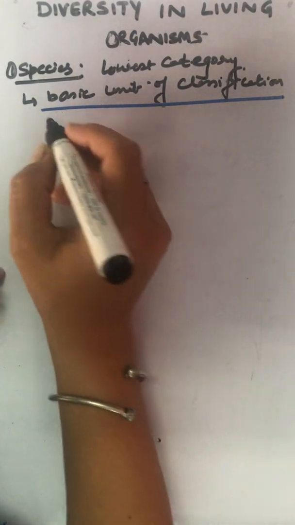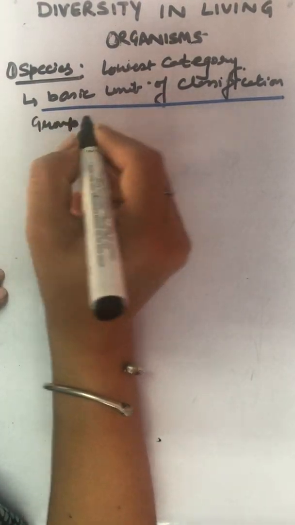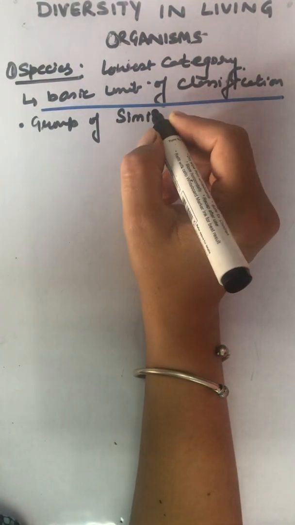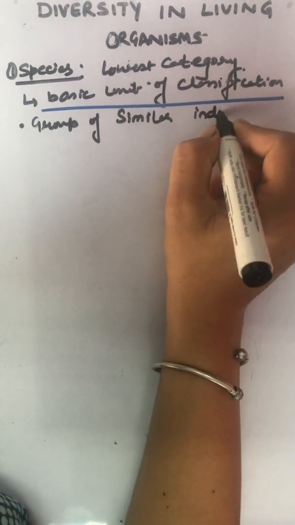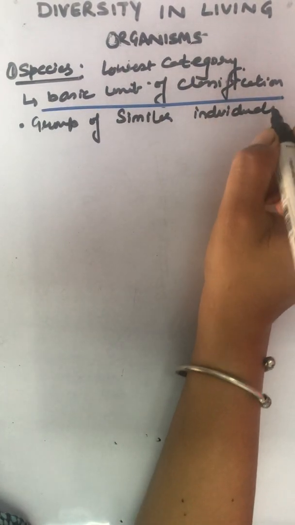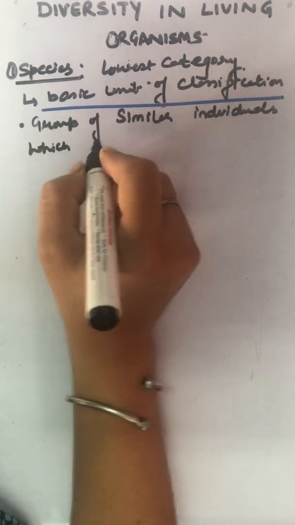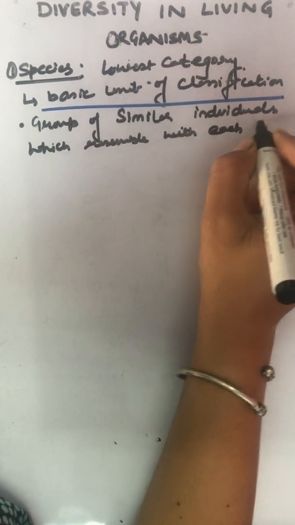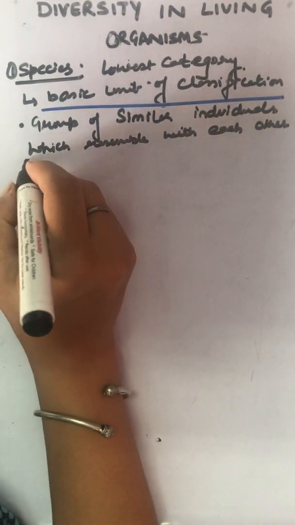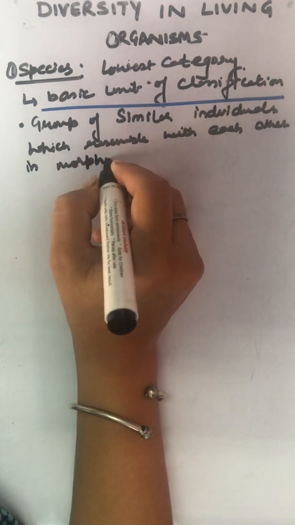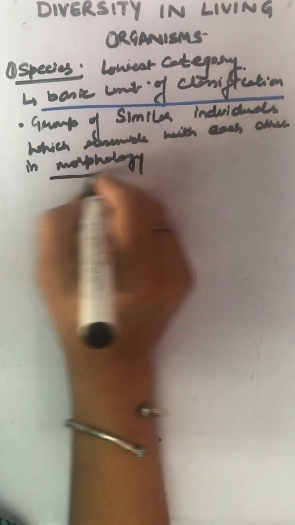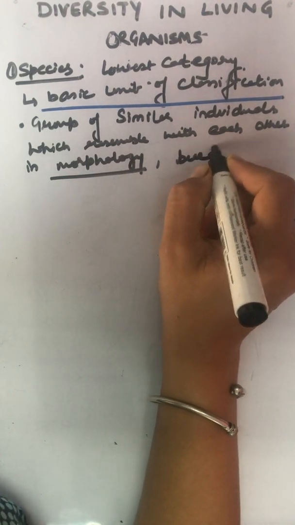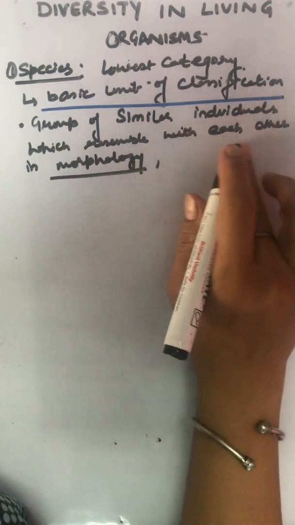So species is the basic unit of classification. It is a group of similar individuals. How do we define species? As a group of similar individuals which resemble each other in morphology. Morphology means, child, external characteristics, your appearance. Breed among themselves. These organisms breed among themselves.